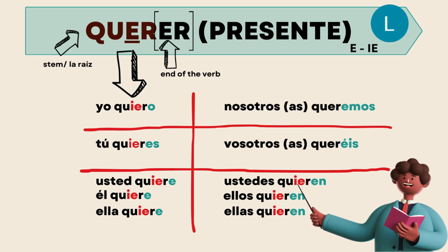Notice how nosotros and vosotros has not had a stem change. It maintained its original stem, quer. So keep that in mind. The letters that are in green is the actual conjugation that belongs to each of those pronouns. Quiero, quieres, quiere. Queremos, queréis, quieren.